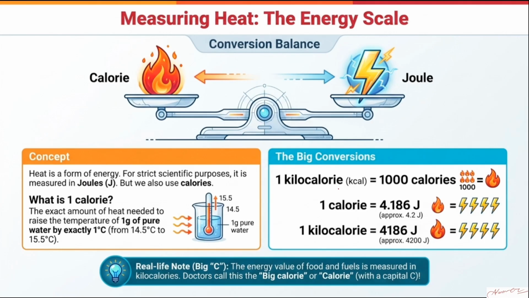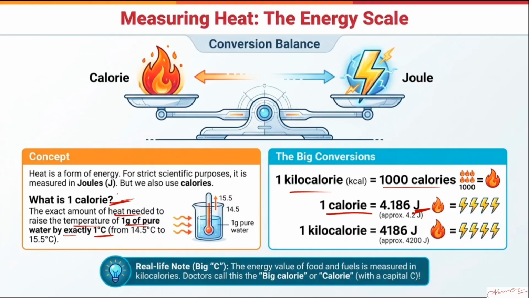Now we are moving to another form of energy. But before moving to that, let us talk a little about the units of heat. As I told you, it is measured in joule, which is the SI unit, but it is also measured in another unit called the calorie. Generally, 1 calorie is equal to 4.186 joule. 1 kilocalorie is 1,000 times that, so 1 kilocalorie is 1,000 calories. What is a calorie? A calorie is the exact amount of heat needed to raise the temperature of 1 gram of pure water by exactly 1 degree Celsius.